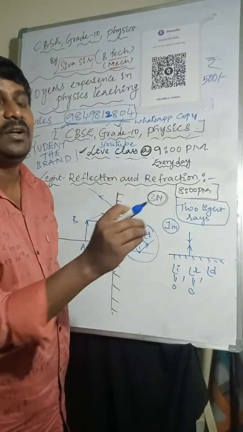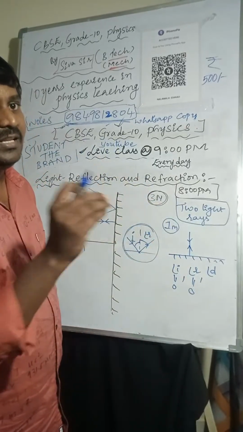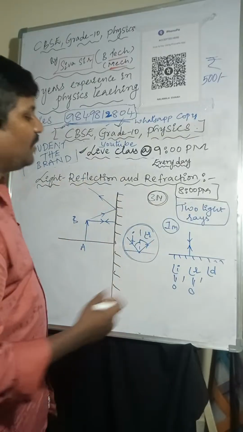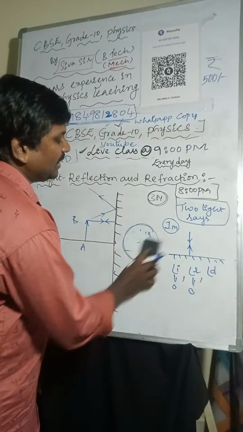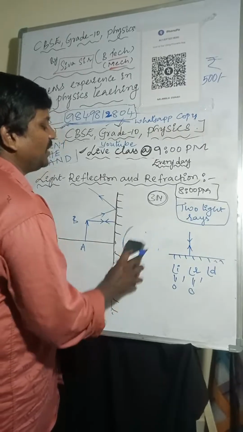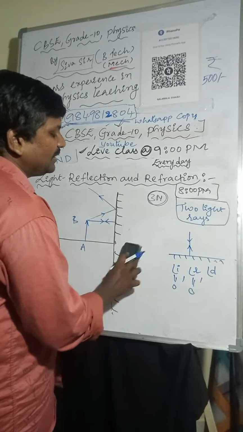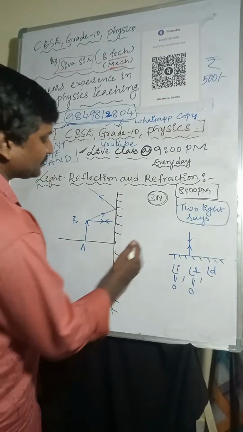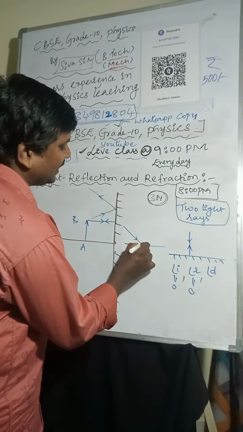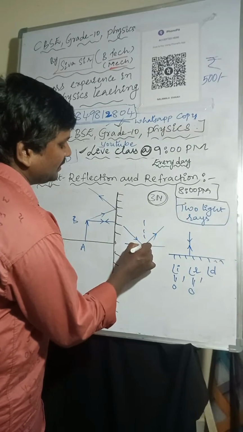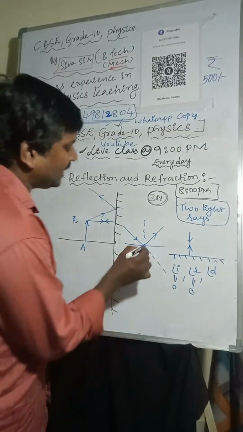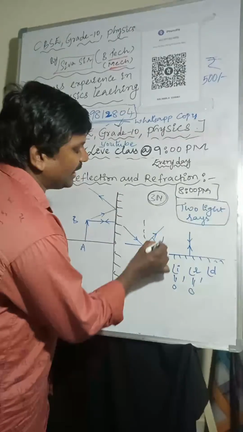What is the angle of deviation? They will ask, how much is the angle of deviation? The angle of deviation is 180 degrees. So what is the definition? Take the incident ray, the reflected ray, and this undeviated line. The angle between the reflected ray and the undeviated line is called the angle of deviation.